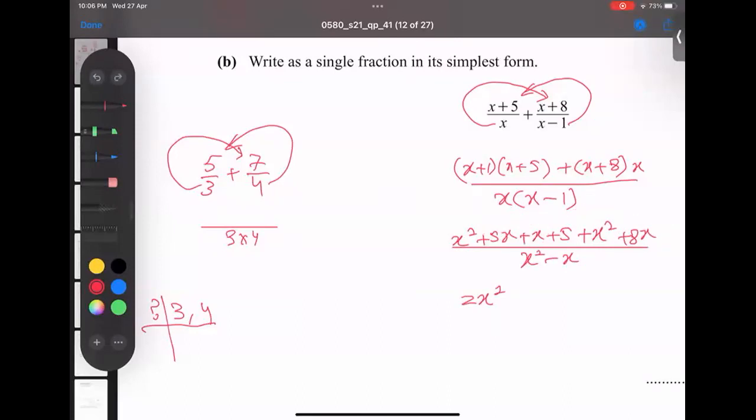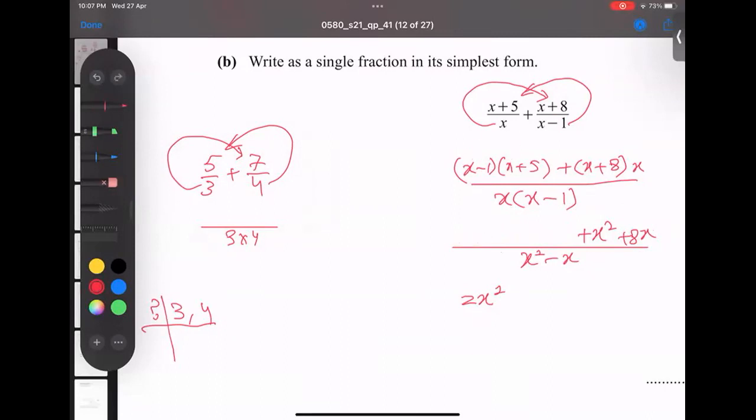So 14x. Let me recheck. I think one mistake is there. This is a minus 1, this is not a plus 1. So I will make it minus. It means it's a minus. Now I think okay, and now complete. So 8 plus 1, 9. Out of 9, 5 gone. Out of 5, 8. Wait a minute, I think I have to check again, because if that sign changes, maybe it will affect the whole question.